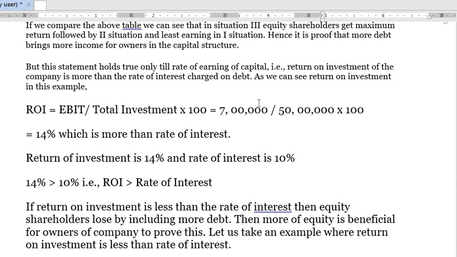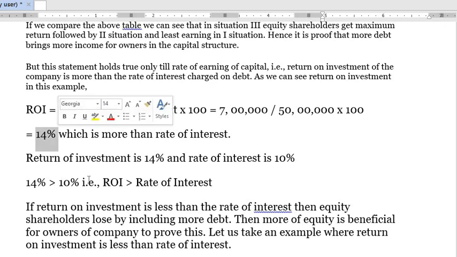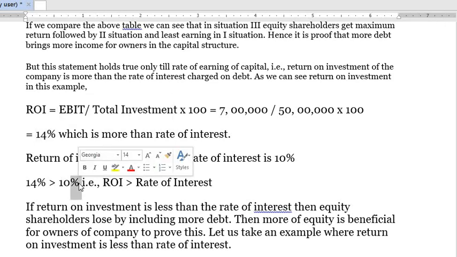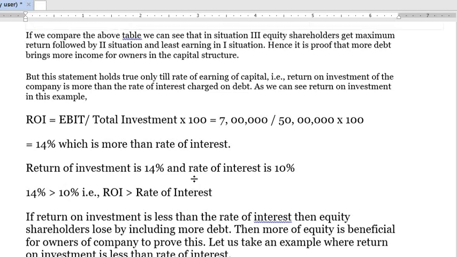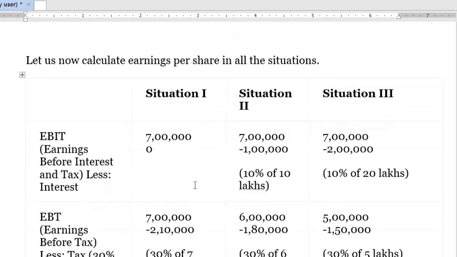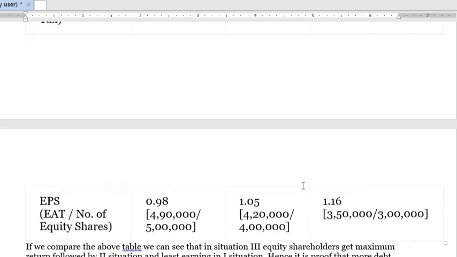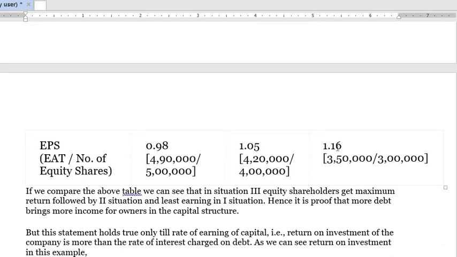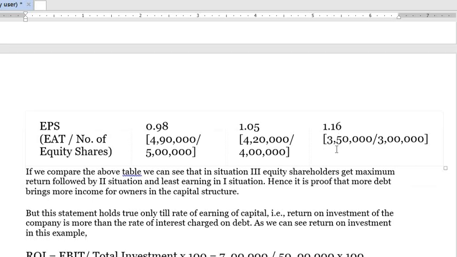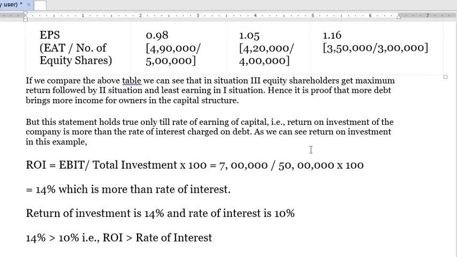So 7 lakh rupees divided by 50 lakh into 100 gives you an ROI of 14%, which is greater than 10%. 14% is greater than 10%, and that is why in this calculation we were getting EPS more when we were adding more debentures or more debt.